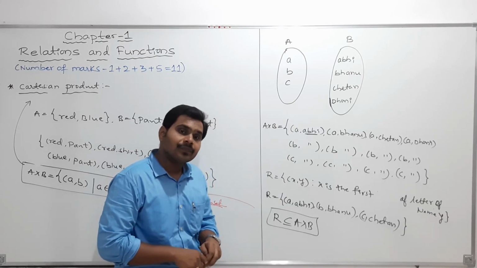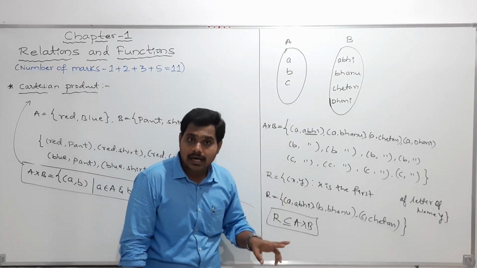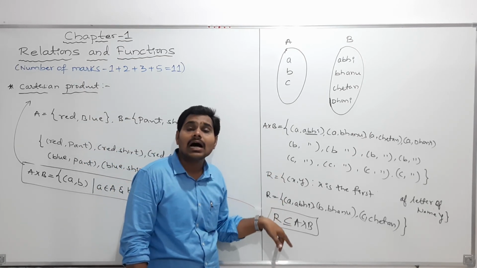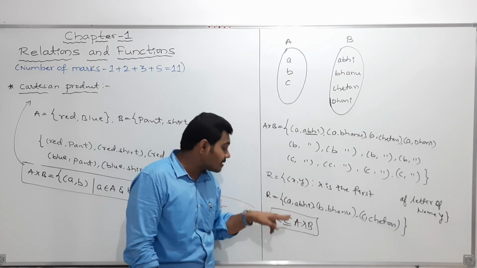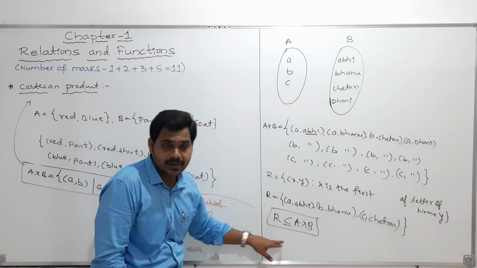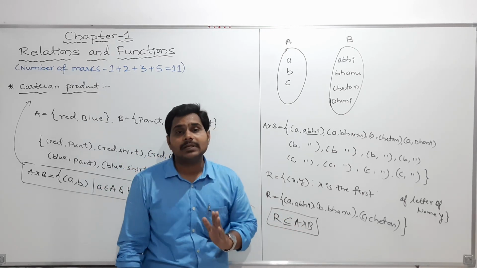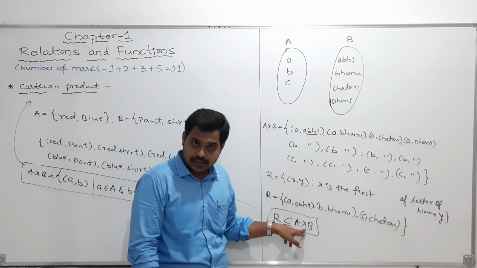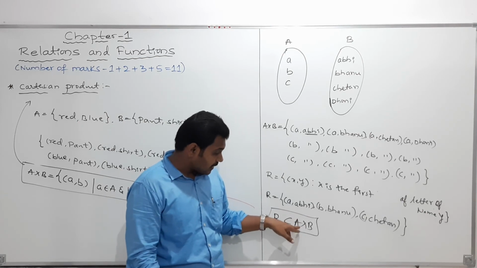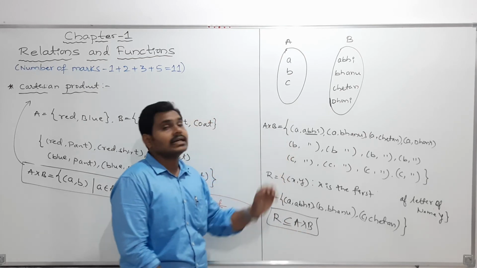Am I clear? Yes. So R is a relation means what, my students? A relation R from a non-empty set A to B is a subset of A cross B. If A and B are two non-empty sets and you take the Cartesian product, then whatever subsets of A cross B come, all of those we can call a relation.